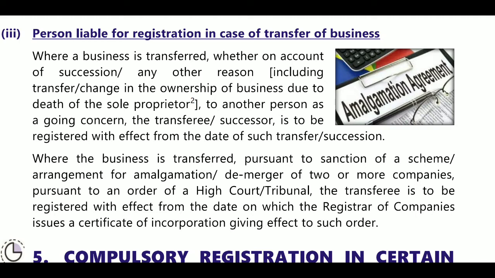Here you must take a new registration and cancel the old registration. Which one must you do first? The old registration is cancelled after the new registration. First you take the new registration, then transfer the old registration ITC, and then the old GST registration will be cancelled.